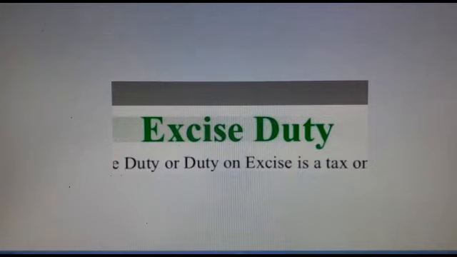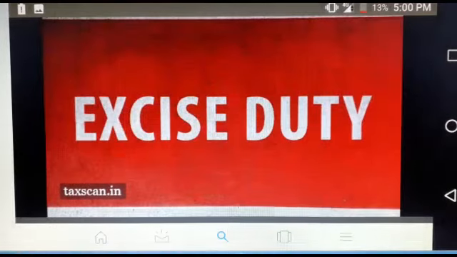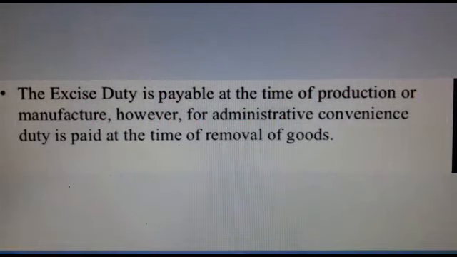Excise duty or excise tax. This is an indirect tax levied on the manufactured goods in India at the moment of manufacture. This tax is payable at the time of production or manufacture. Excise duty is levied by Central Government of India. The excise duty is payable at the time of the production or manufacture. However, for administrative convenience, duty is paid at the time of removal of goods.